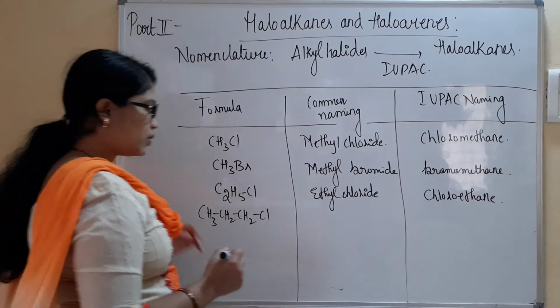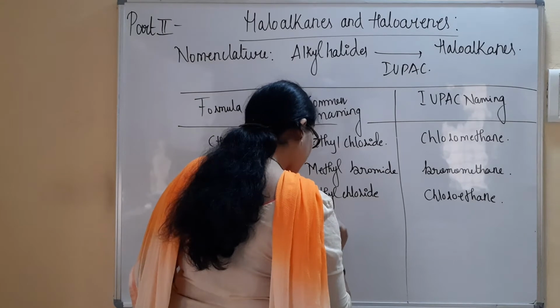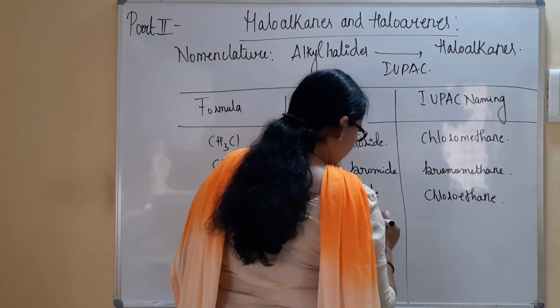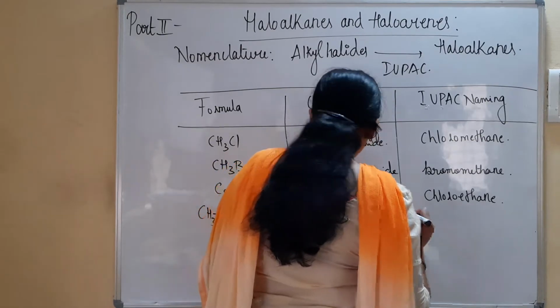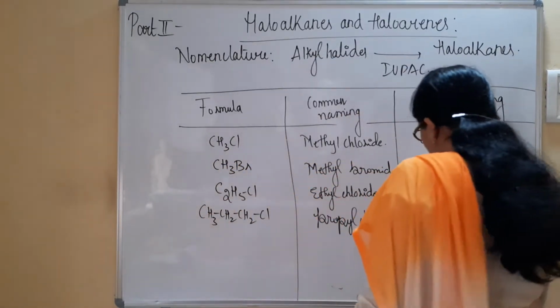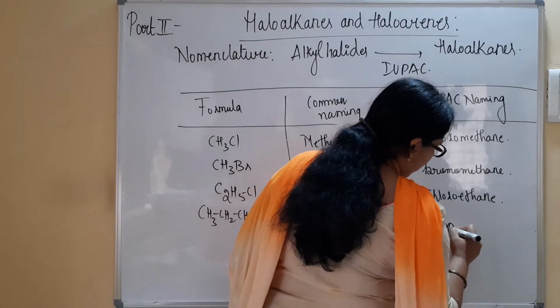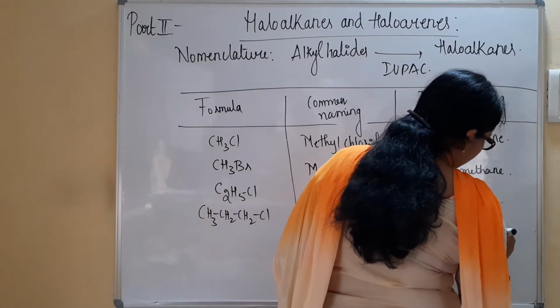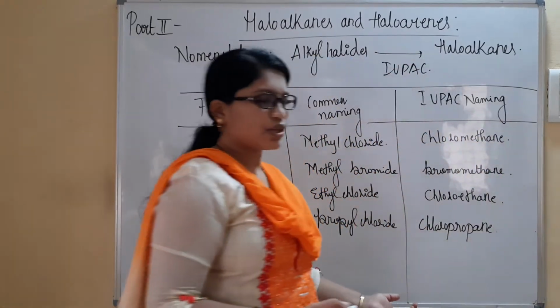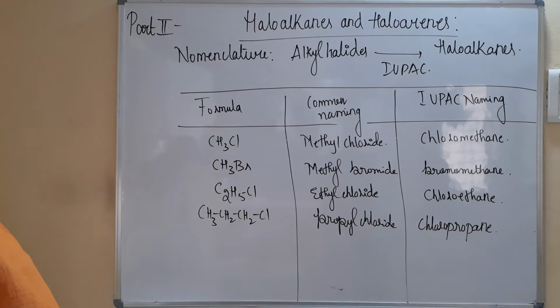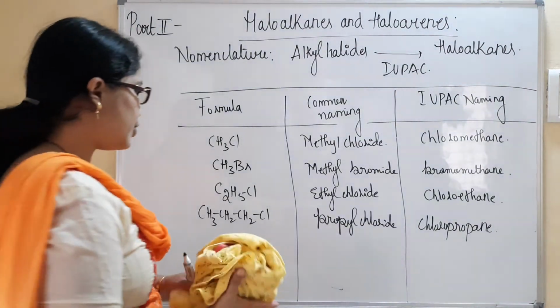There are 3 carbon atoms. We can call it propyl chloride, and in IUPAC it is called chloropropane. Fine. In this fashion, we can consider other examples also, where we can have branching.